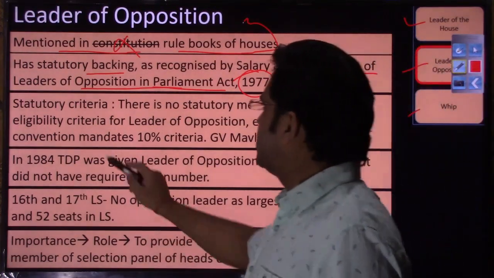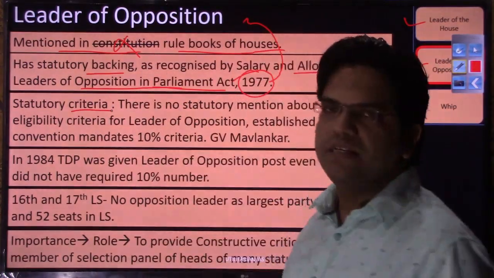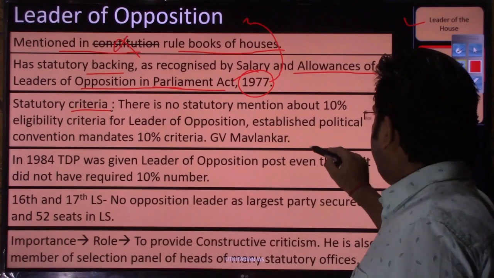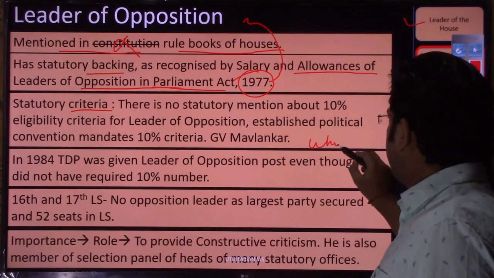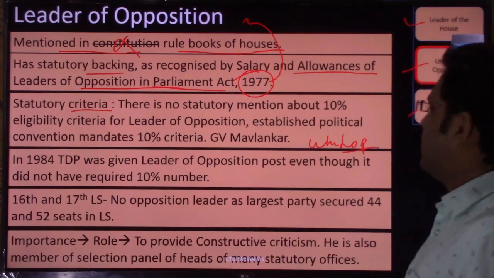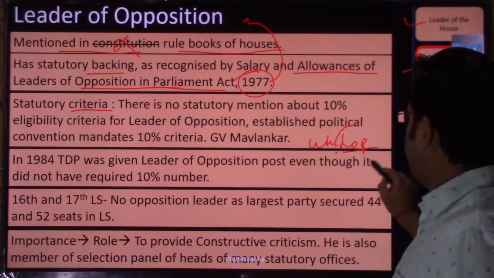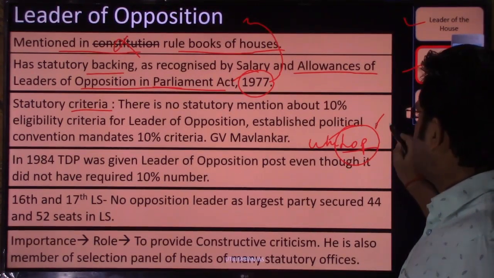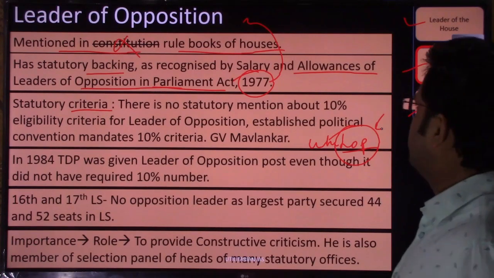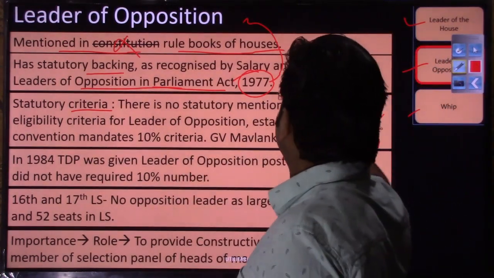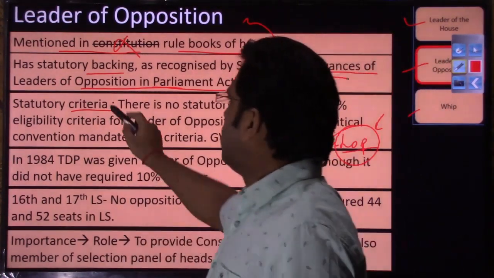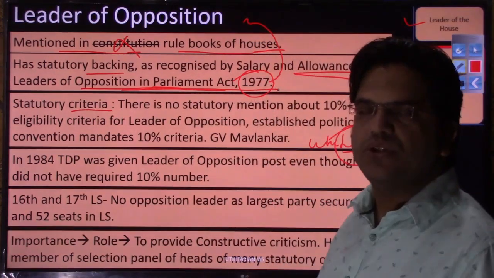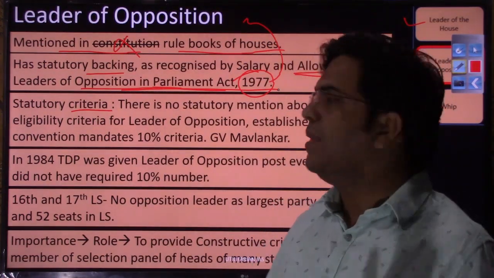And what is the statutory criteria of deciding this leader of opposition? Means which party will hold this leader of opposition post, LOP in short abbreviation. Which party can claim recognition for this LOP? There is no statutory criteria that has been mentioned either in the constitution or this act. There is no statutory criteria, be clear on this.